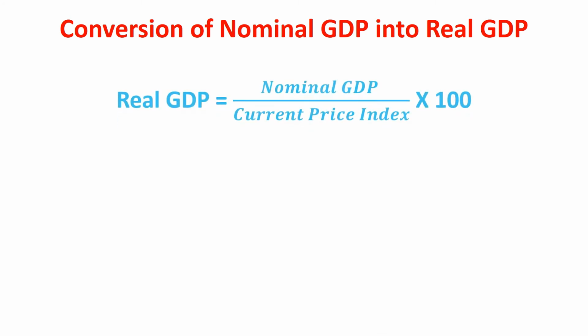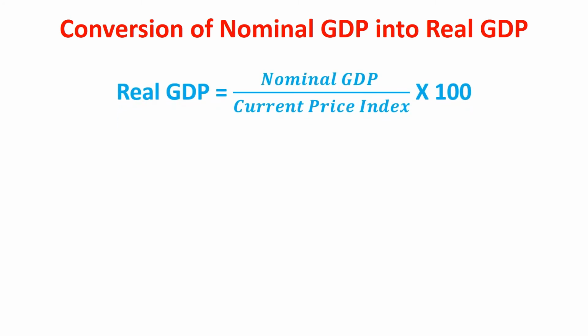Conversion of nominal GDP into real GDP. Real GDP is equal to nominal GDP divided by current price index into 100. In our last example, price index number is 140. Then 17,500 divided by 140 into 100 is equal to 12,500. That is real GDP.